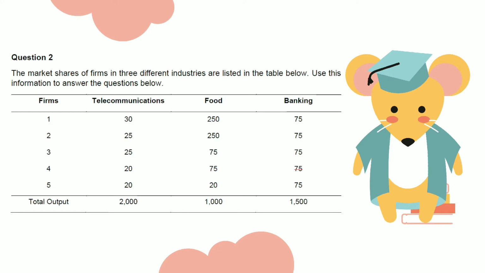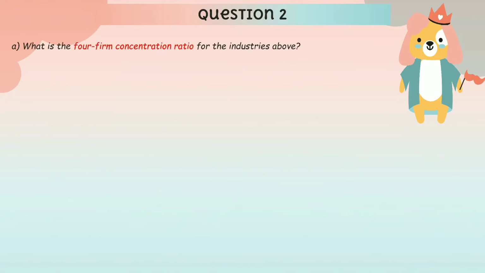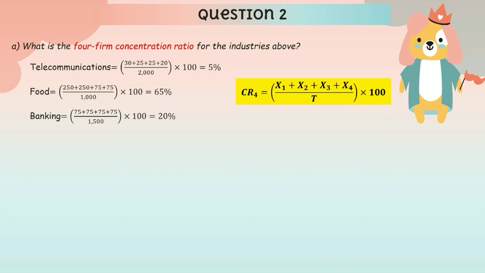Question 2. The market shares of firms in 3 different industries are listed in the table below. Use this information to answer the questions below. A. What is the 4-firm concentration ratio for the industries above? To calculate the 4-firm concentration ratio, add together the total sales for each of the 4 largest firms in the selected industry, then divide that sum by the total sales of the industry. Convert that result to a percentage, and that percentage value is the 4-firm concentration ratio. Based on the formula, we can calculate that telecommunications is 5%, food is 65%, and banking is 20%.